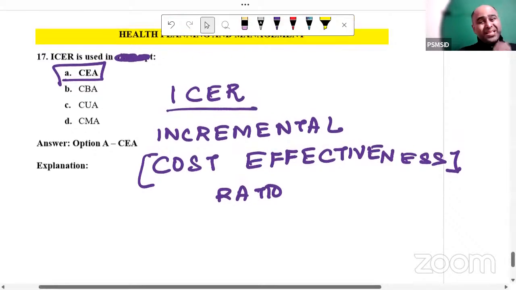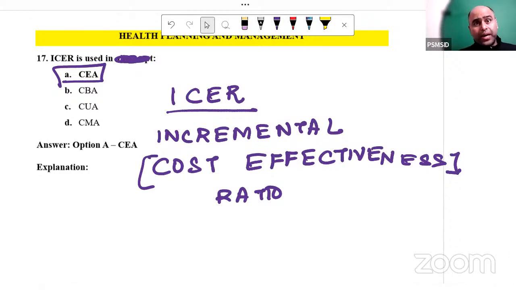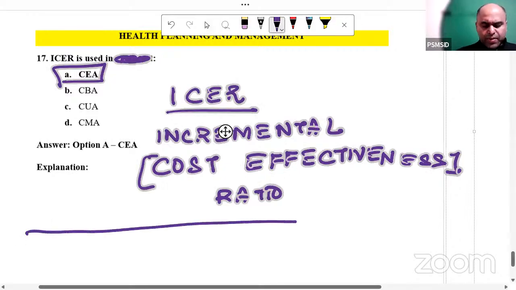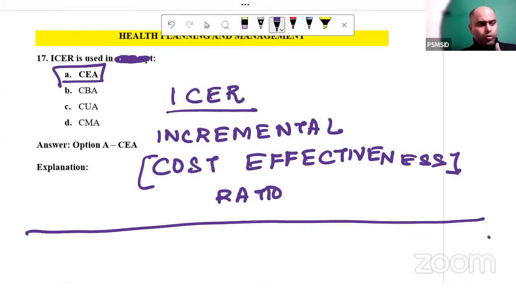Now, guys, why is this done? Basically, we see that when we put an input of cost, how much better an output we get. So the more the ICER, the better will be your outcome. Yes, guys. These were some of the questions which we could recollect. 12 questions were from PSM, 5 were an overlap. There are still some doubts with the questions. Do not worry. Whatever AIIMS takes, then the answer is the final answer.